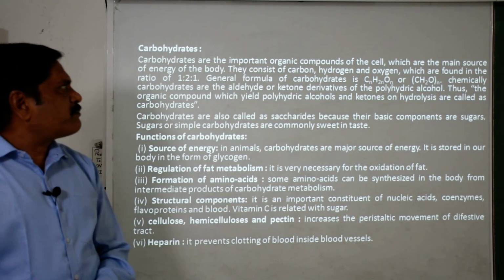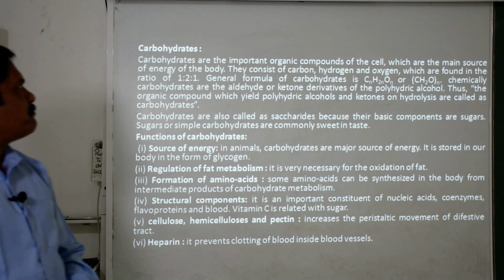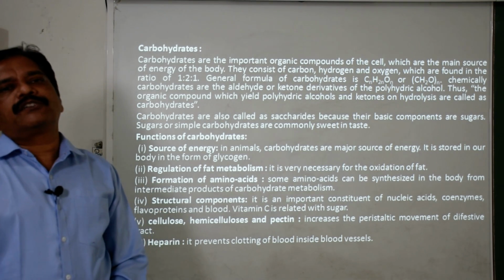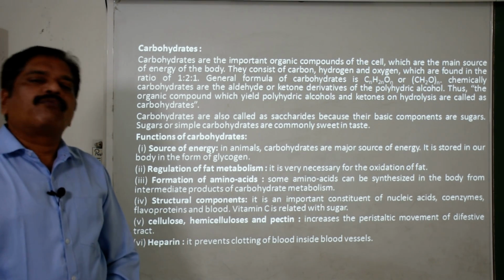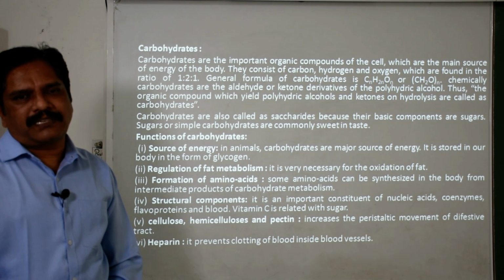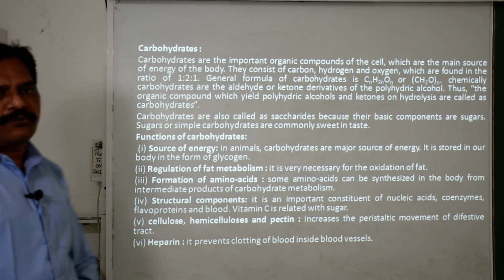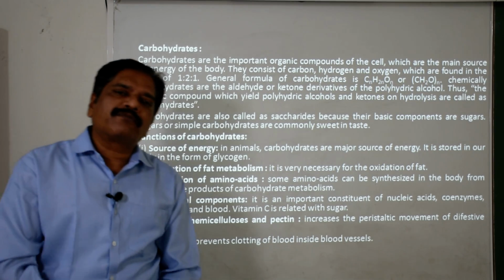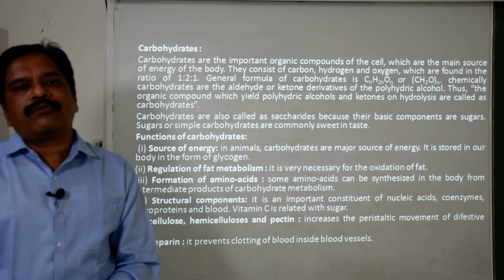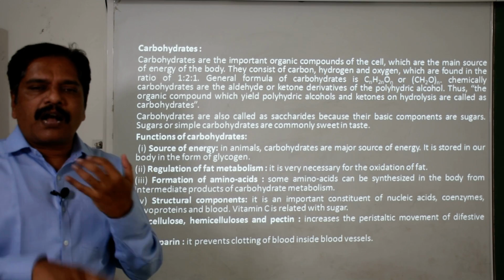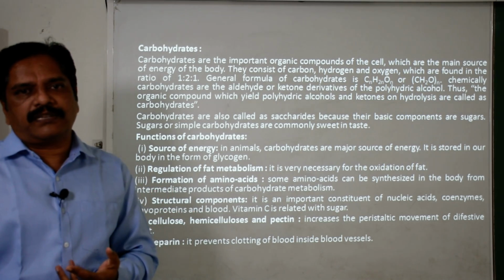This is a very important component of the cell and the main source of energy of the body. As you know, what is the respiratory substrate of the cell? Of course, it is glucose, and you know the molecular formula of glucose is C6H12O6, carbon, hydrogen and oxygen, clear?